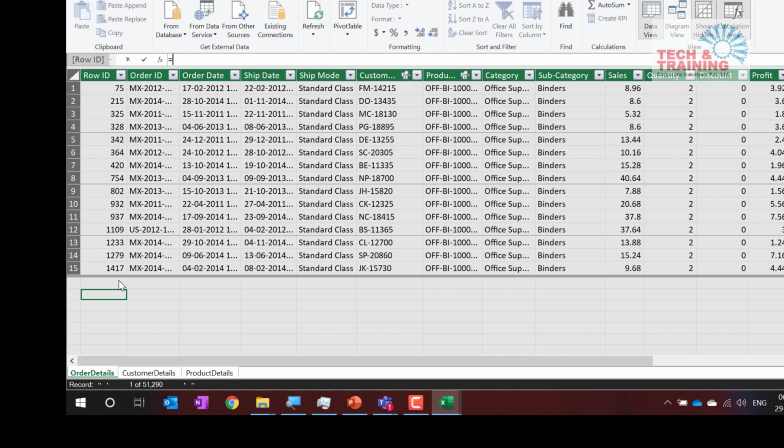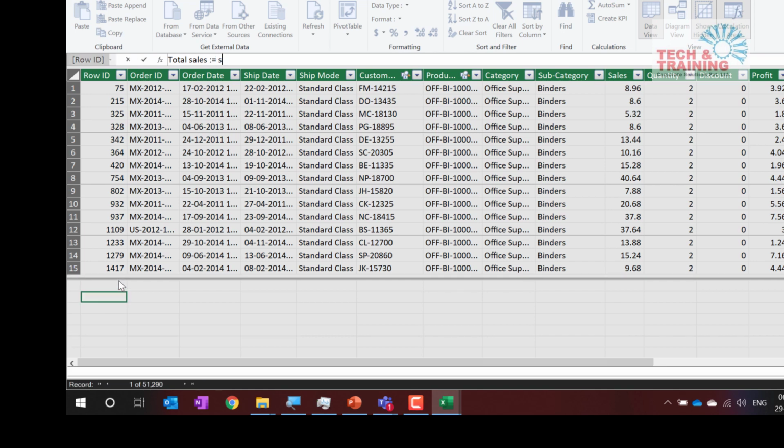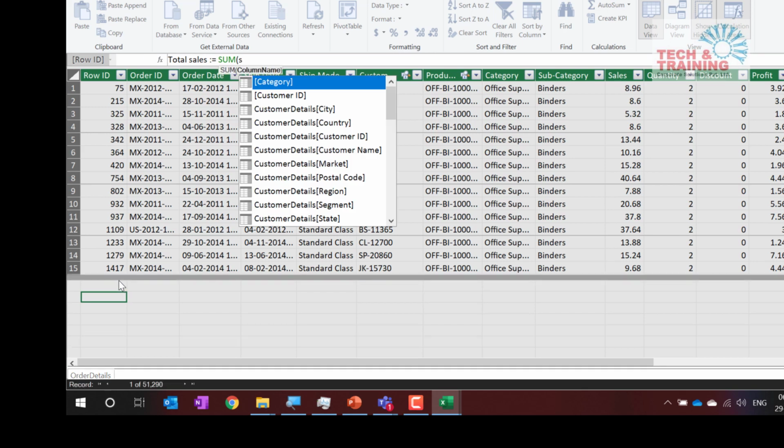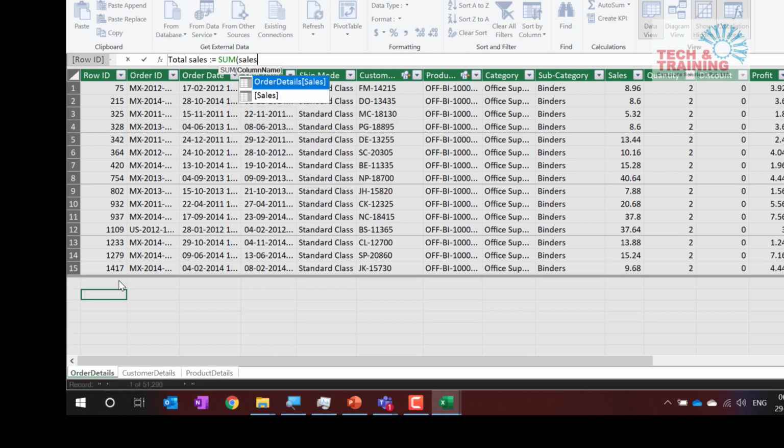So what I'm going to do is type total sales, colon, equal to. We have to write the syntax like this. And now here I'll type SUM of sales. So when I write sales, automatically it will identify the order sales, which is in the order table. That means from the order details table, I want to get the sales.